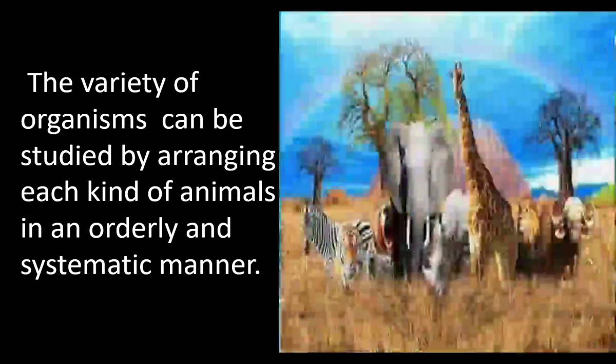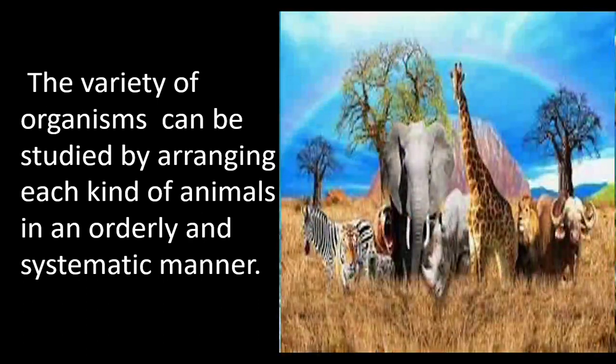Here is another category of organisms. They give birth to young ones. This is a common character among this group. So by seeing the common characters of animals, animals are grouped. By studying the characteristic features of a particular group, we can understand about the animals that come under that group.